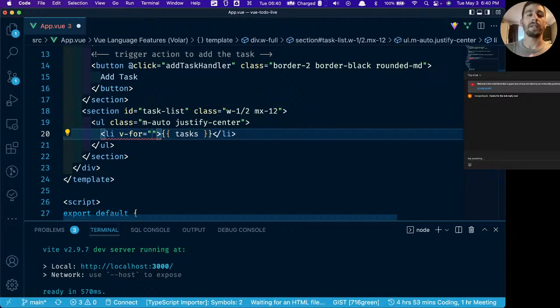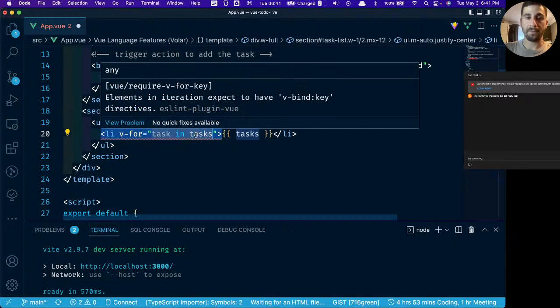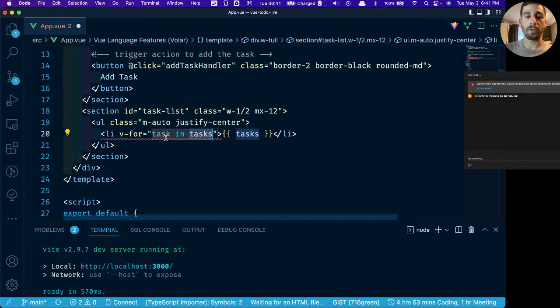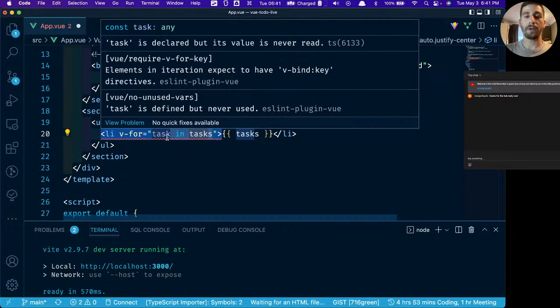And we're going to say that we want it to display something for each task within the tasks array. So we'll say v-for task in tasks. So what this is doing is it's taking the tasks array, and then for each iteration of the array, it's creating a new variable called task, 1 for each loop.